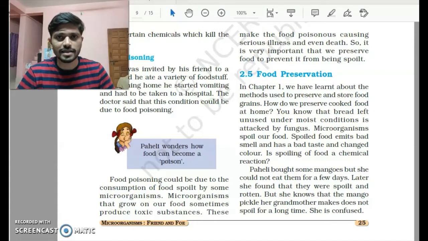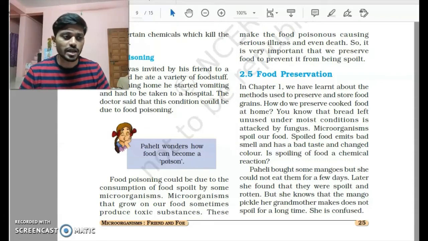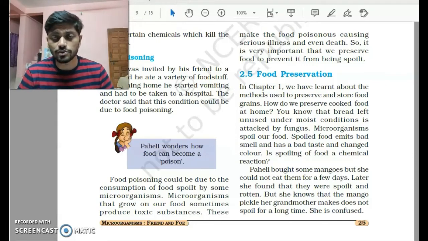So what happens here is, there are certain microorganisms which help in processing of the food, but there are certain microorganisms which create some toxic substance while this process goes on. So during this particular phase, if you ingest such a food, if you take in that food which is having this toxic substance, you might fall ill. So this is called food poisoning, and to avoid this, we use different ways to preserve our food.